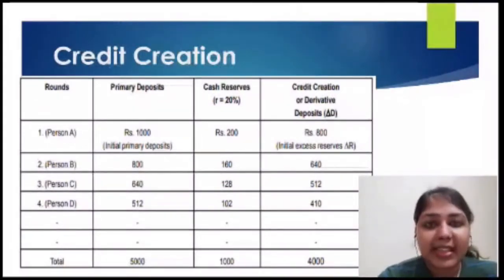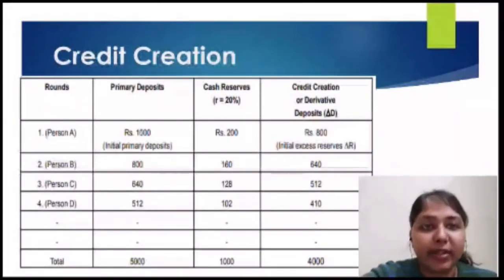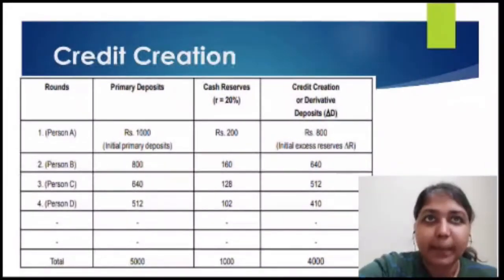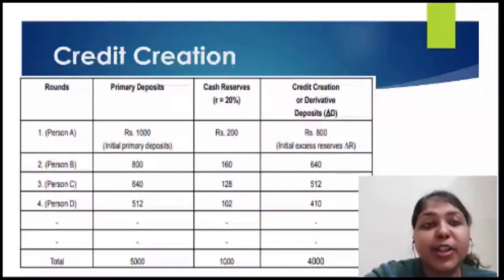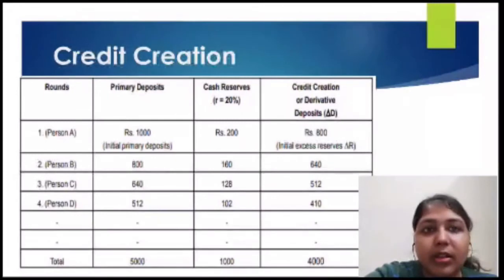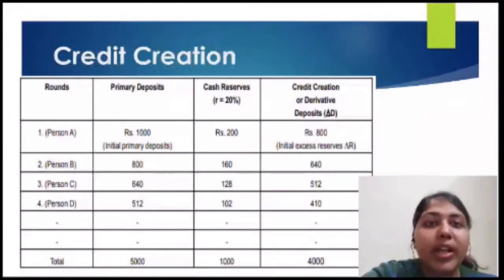From this table we can understand the following three things. First, the total deposits are 5 times the value of the initial deposit, that is, the primary deposit. The initial one was just 1,000 rupees, but the total is 5,000 rupees.